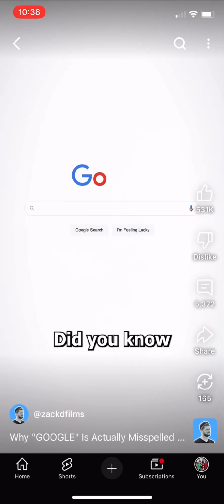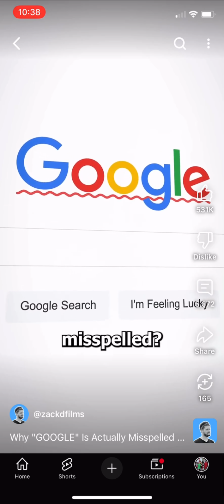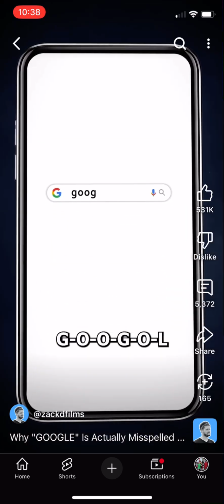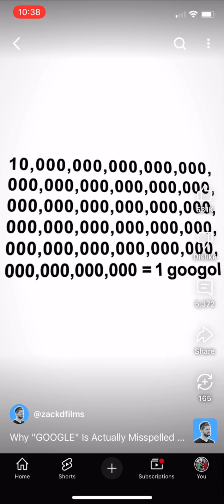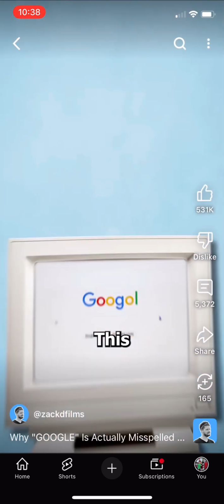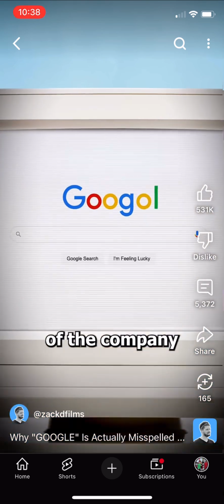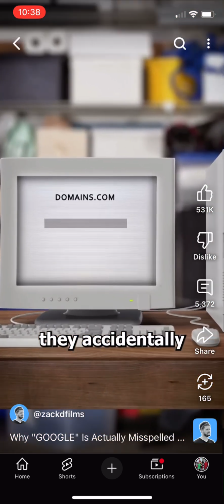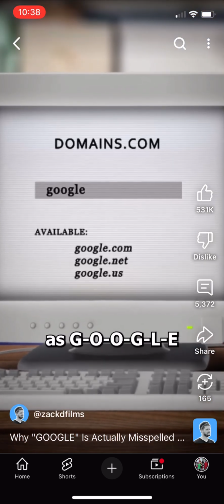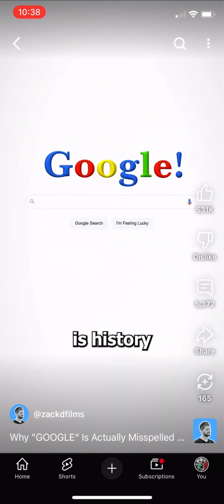Did you know Google is actually misspelled? If you search Googol, you'll see the huge mathematical number 1 followed by 100 zeros. This is what the founders of the company wanted to name it. But when they registered the domain name, they accidentally misspelled it as Google, and the rest is history.